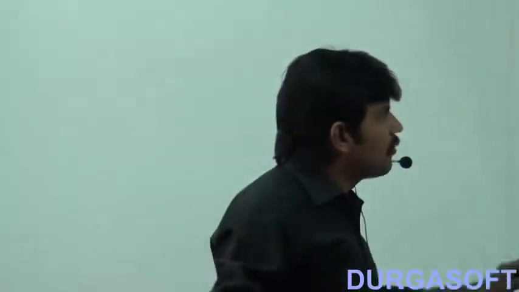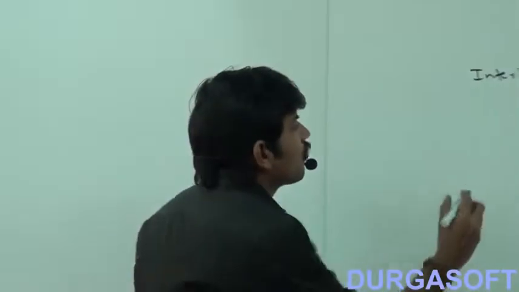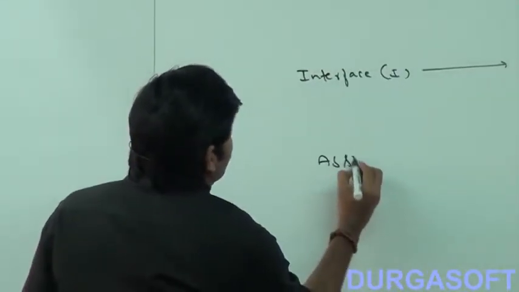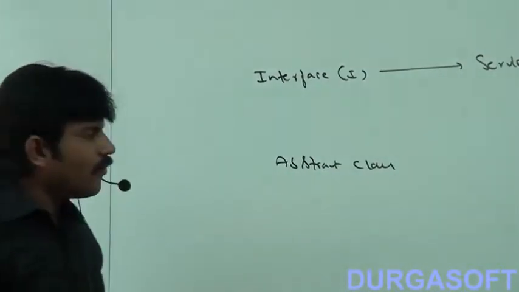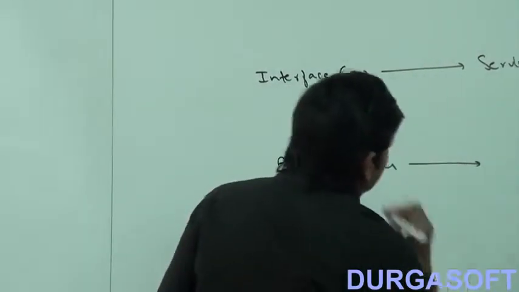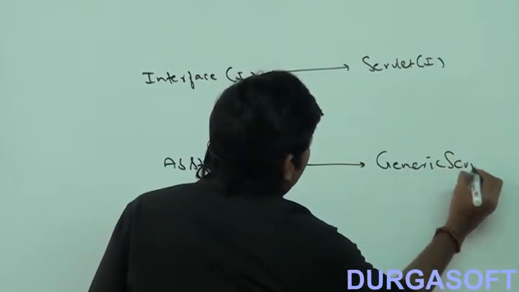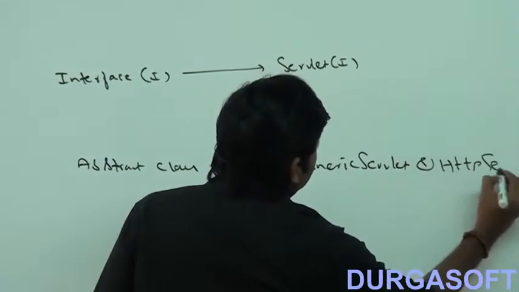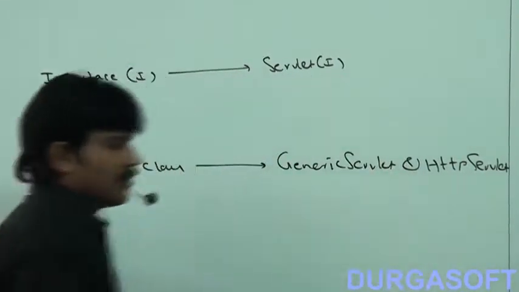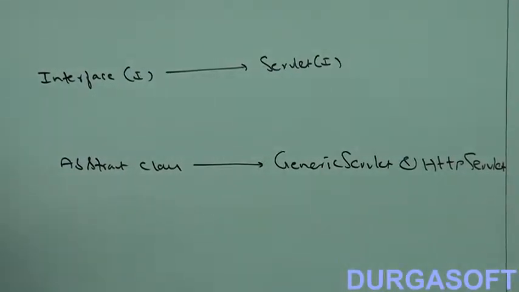Then we should go for an abstract class. The examples are GenericServlet and HttpServlet. These are examples of abstract classes, right?